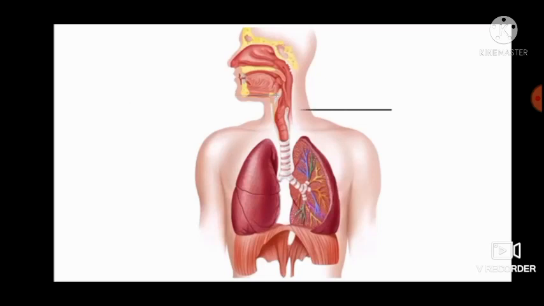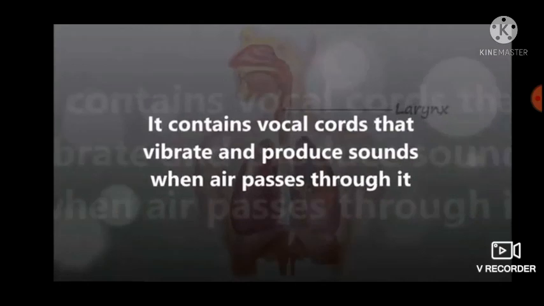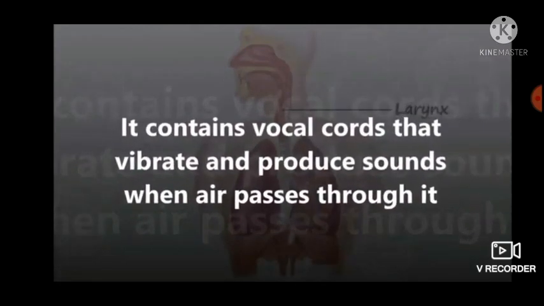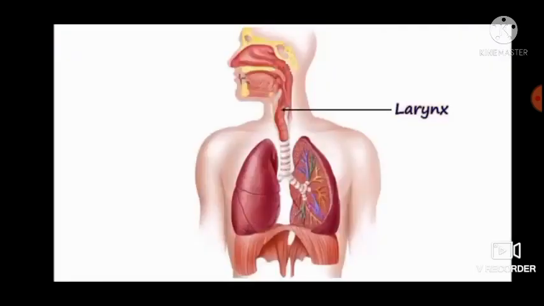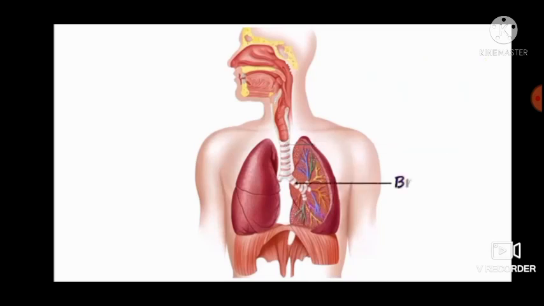As a part of the respiratory system, the pharynx leads one of its ways into the stiff box called the larynx. It contains vocal cords. When the air passes through the vocal cords, they vibrate and produce sounds. The larynx continues with the trachea, which is a strong windpipe containing C-shaped rings to avoid folding. It further divides into two bronchi. Each bronchus enters into a lung.